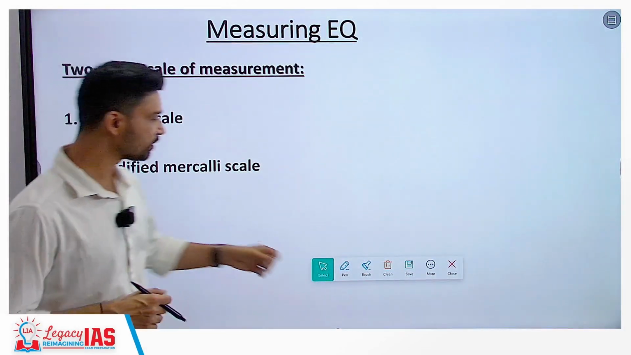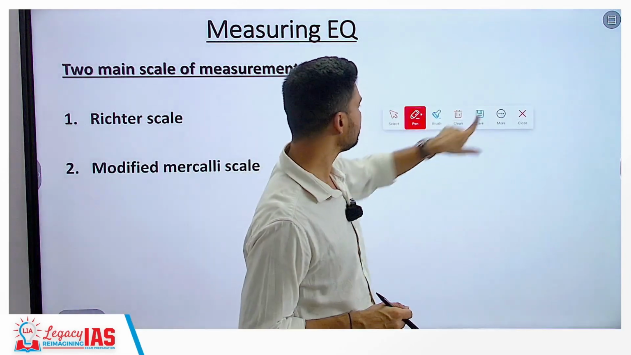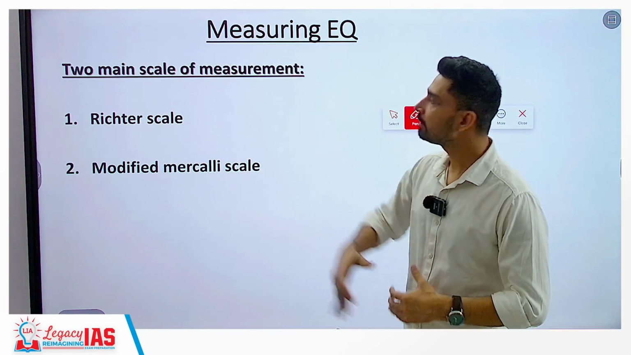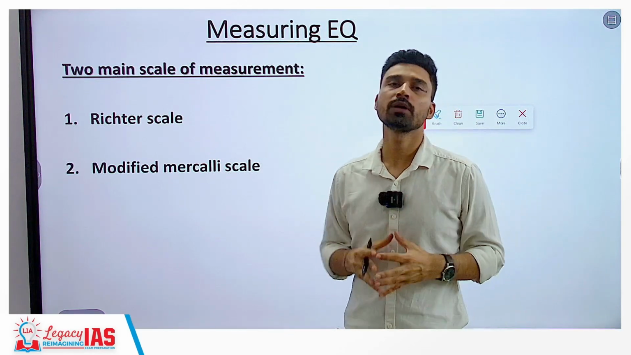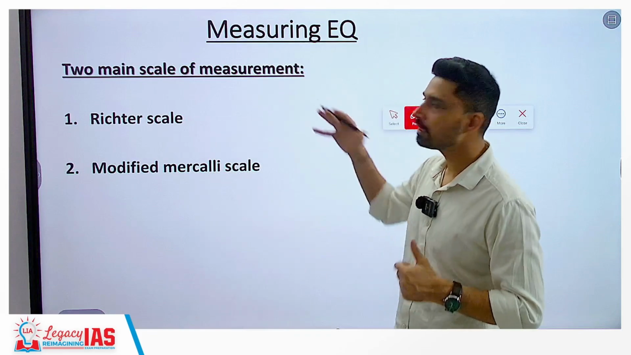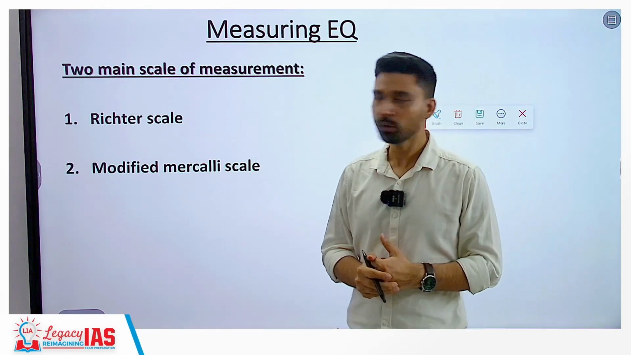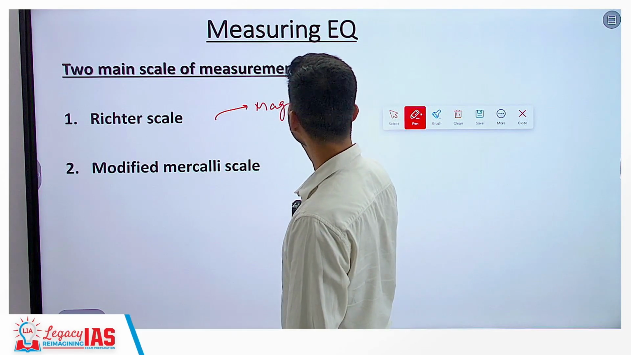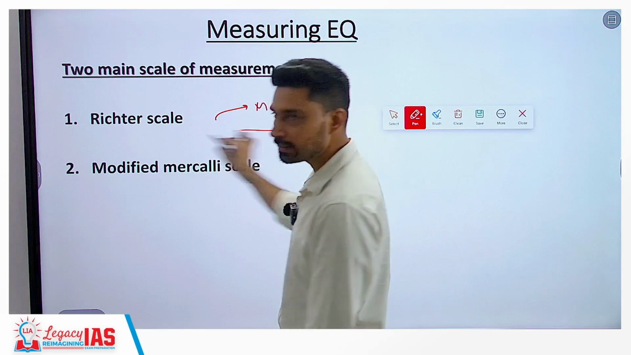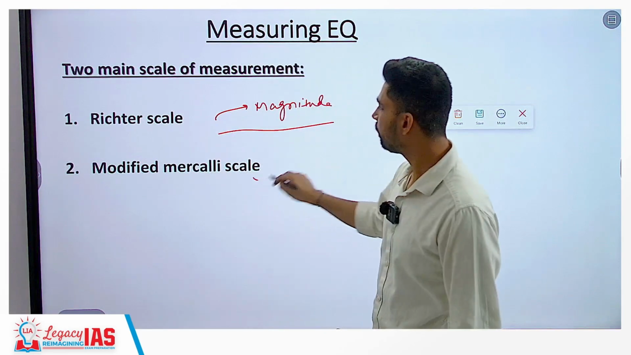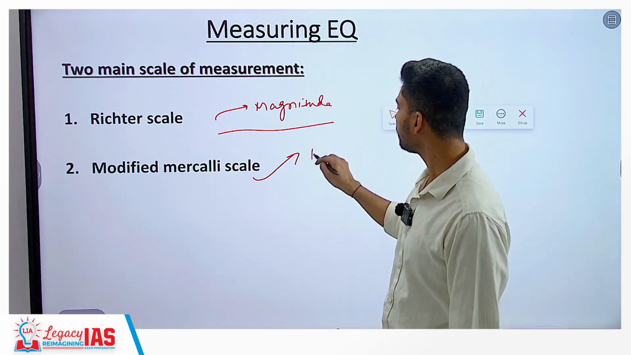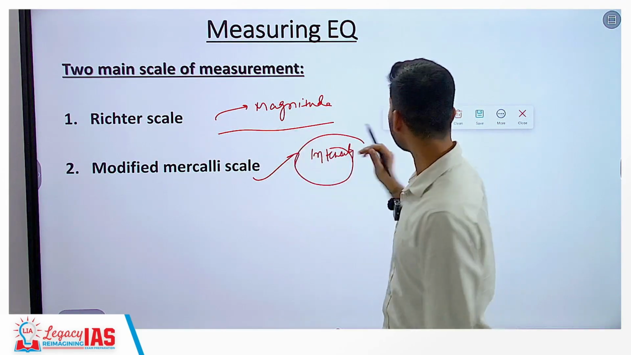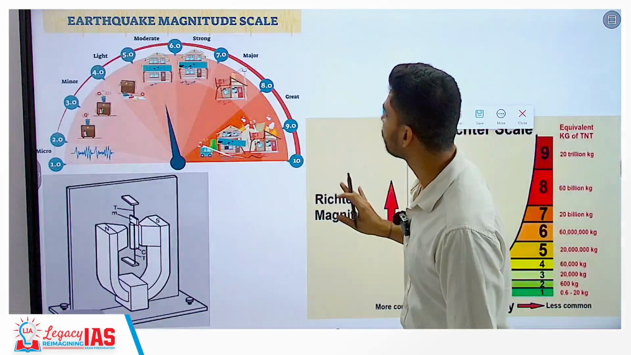Now, we have discussed that earthquake releases seismic waves. These waves are recorded by seismograph at the surface, and then the intensity and magnitude of earthquake can be measured. So, two main scales are used to measure and represent earthquake. One that measures the magnitude of earthquake, which largely determines the amplitude of the wave, is what we call the Richter scale. And the second is the modified Mercalli scale, which measures the intensity of earthquake. So, these are the two scales currently used across the world today.